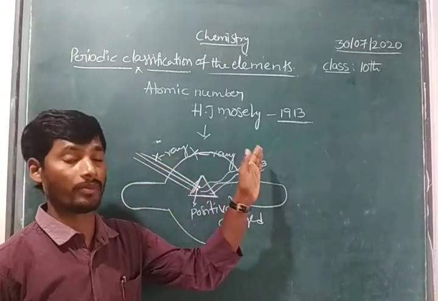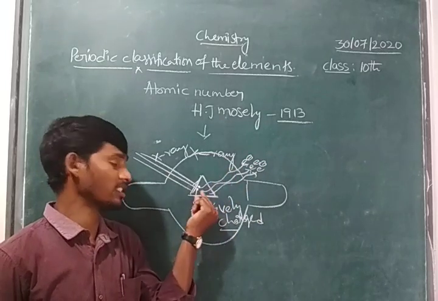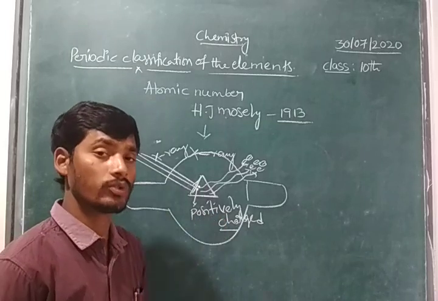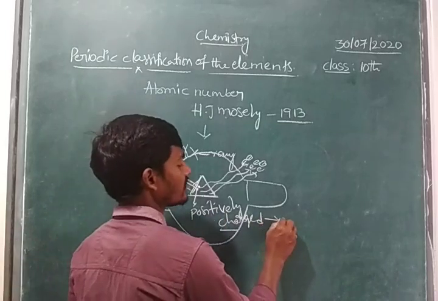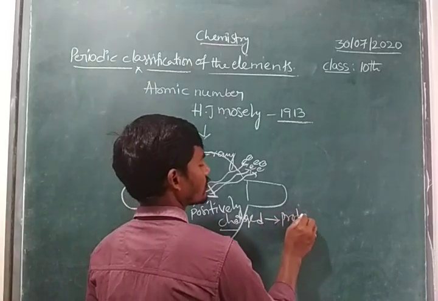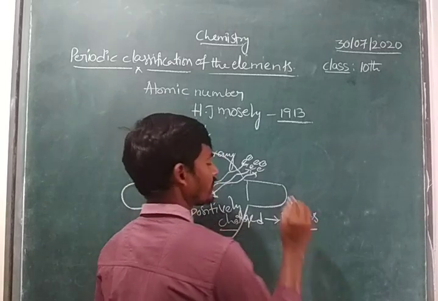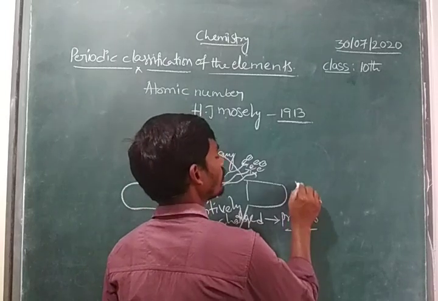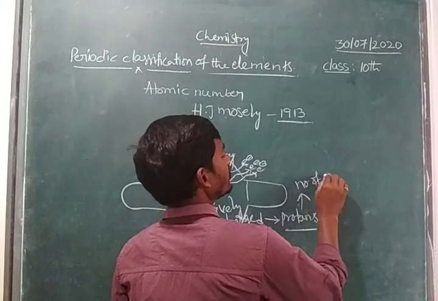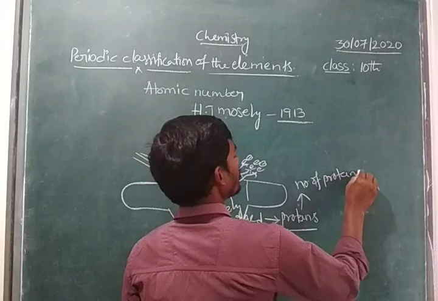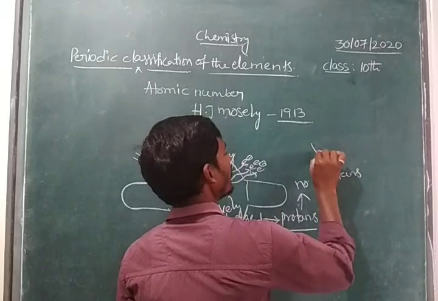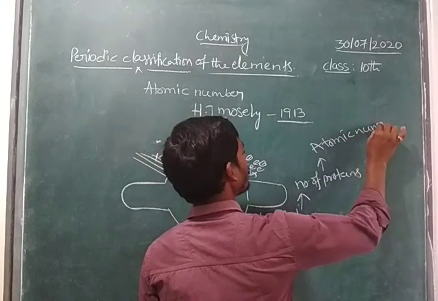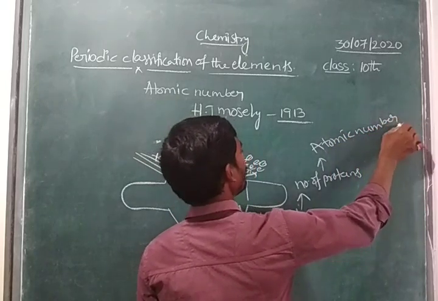Electrons are rejected from the metallic sheet. Then what will be presented here, children? We have presented here only positive charged particles. So here positive charged particles were considered as protons. Those protons we consider as the number of protons. We have to consider the atomic number.